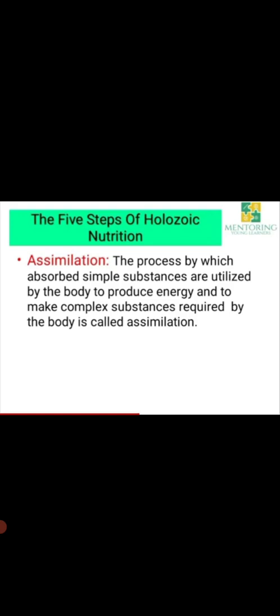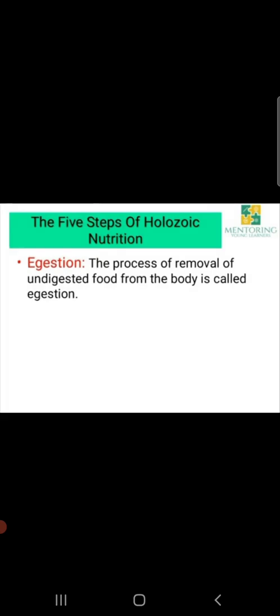In this, the absorbed simpler substances are utilized by the body to produce energy and to make complex substances required by the body. Fifth step is egestion. Egestion is the process of removing undigested food materials from the body. So that is the last step of Holozoic nutrition, children.